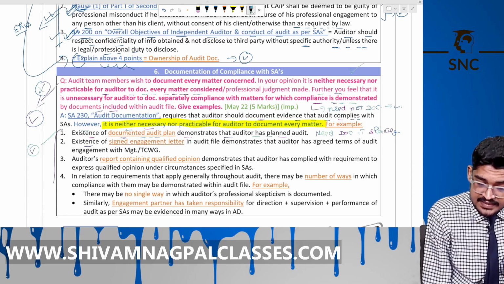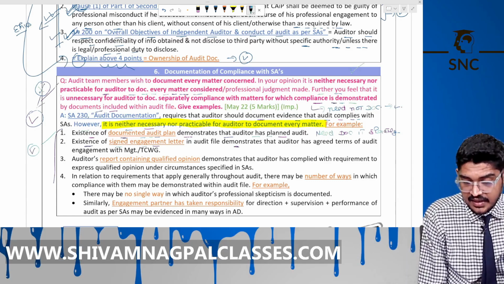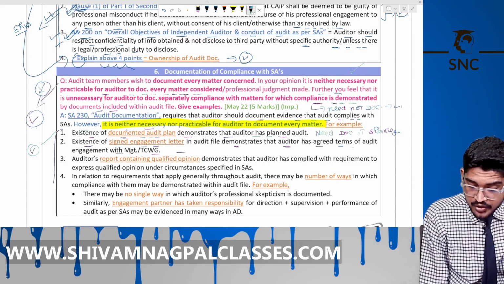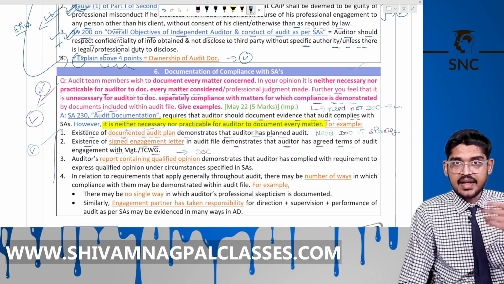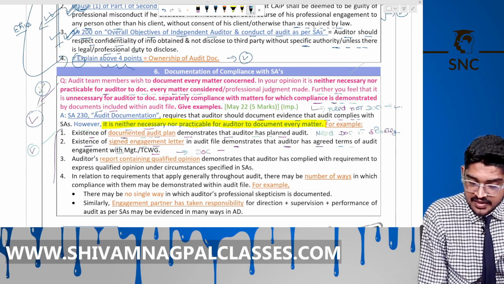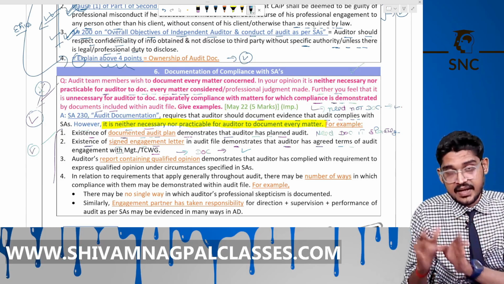Existence of the signed engagement letter in the audit file demonstrates that the auditor has agreed the terms. Again, you need not document this separately. Before the audit, you sent an engagement letter that is signed by the management. This documentation is done at that time itself, so you need not document it separately again.